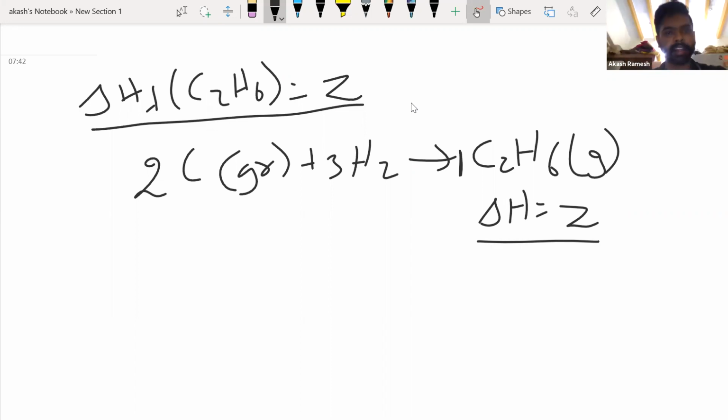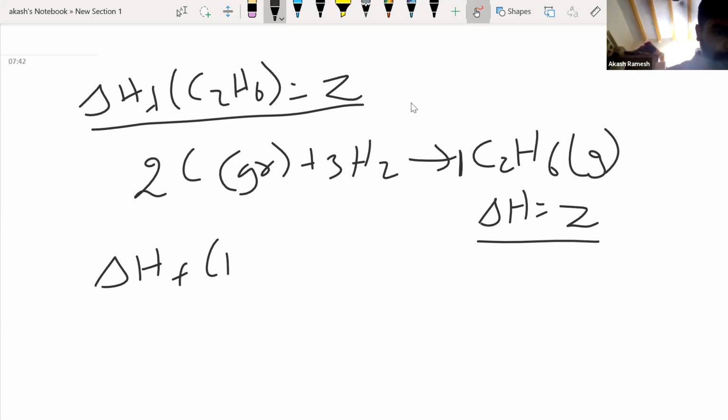So that value is equal to Z. Okay. One last example for enthalpy of formation, then we'll move on to the next one. Enthalpy of formation of, not ammonia, I will take CH3OH. I have CH3OH as, say, some value A.